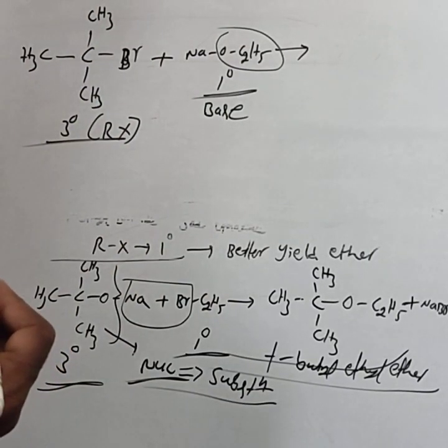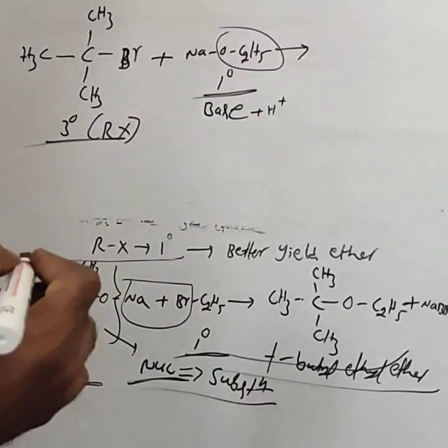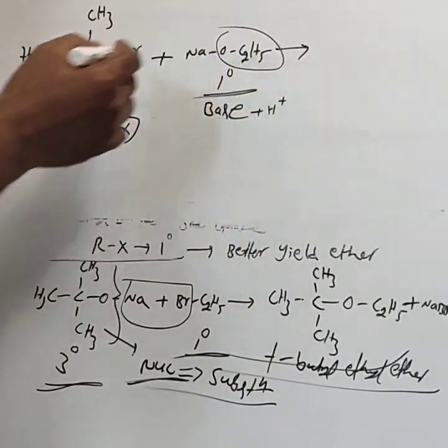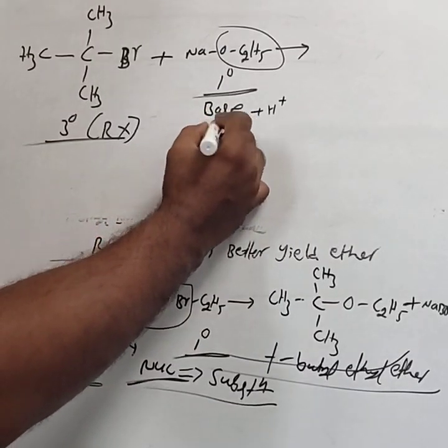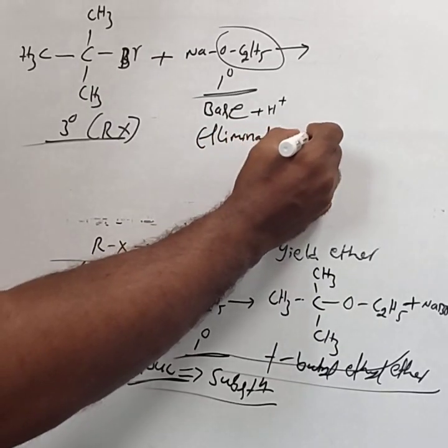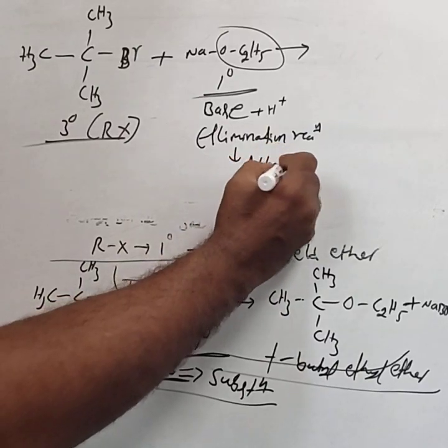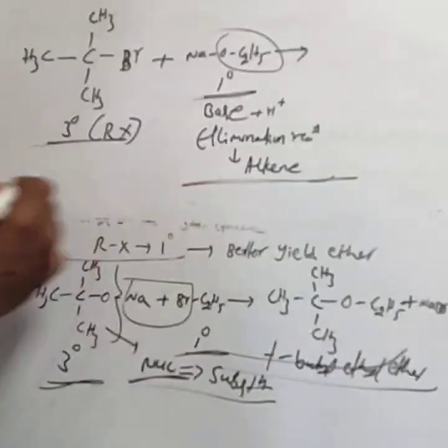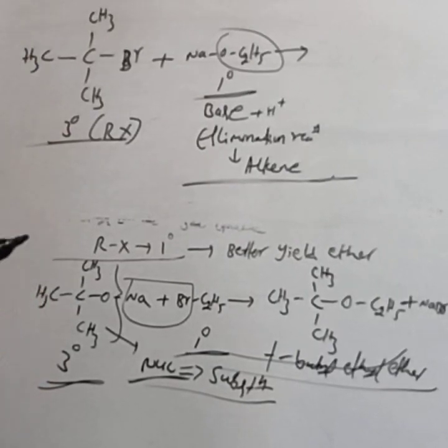Base means it has greater affinity to accept the proton. It accepts the proton from the alkyl halide and undergoes elimination reaction to form alkene. This is most important for the competitive exams only, not for your board exam.